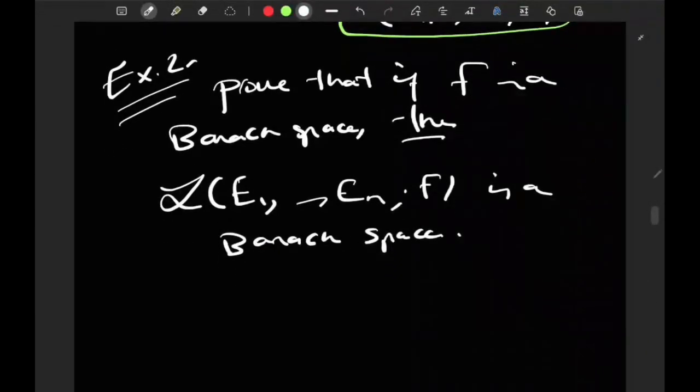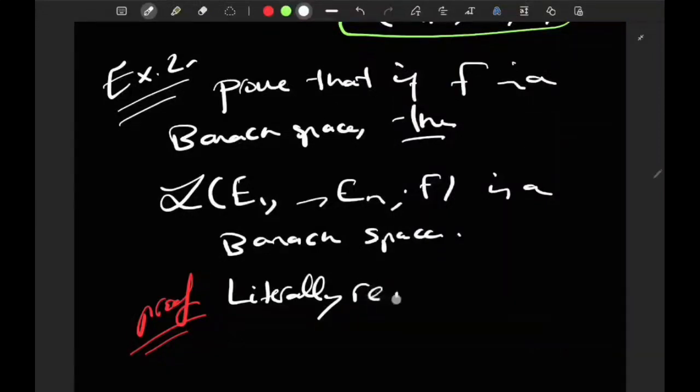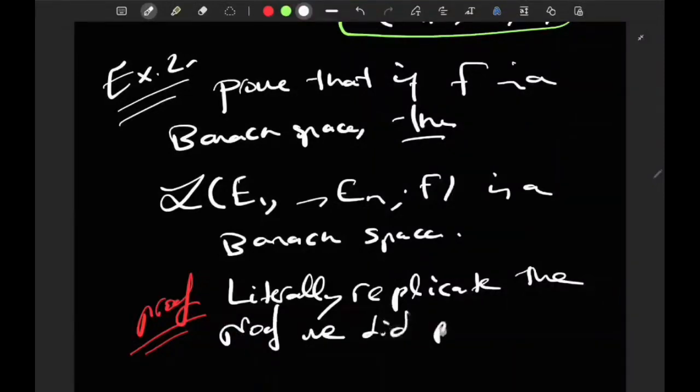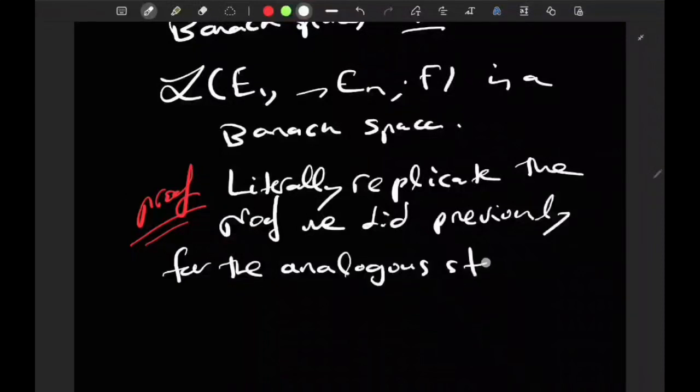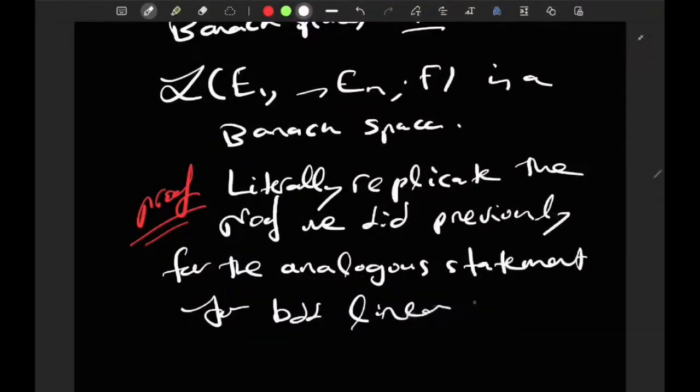And the way to prove this is literally to replicate the proof we did previously for the analogous statement for bounded linear maps.